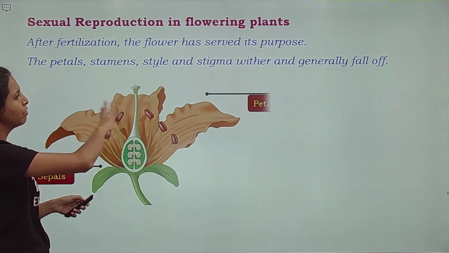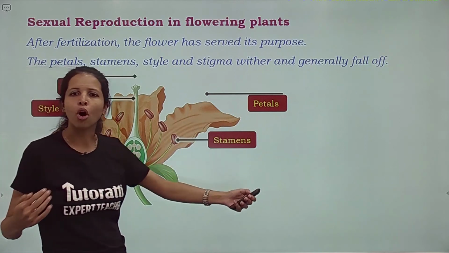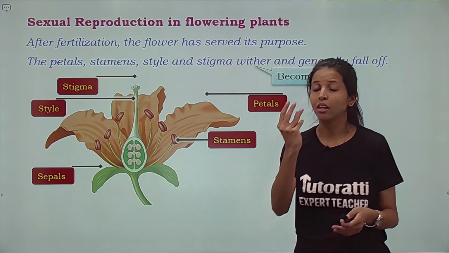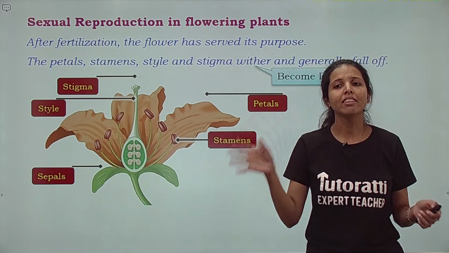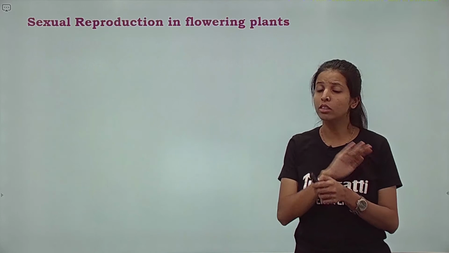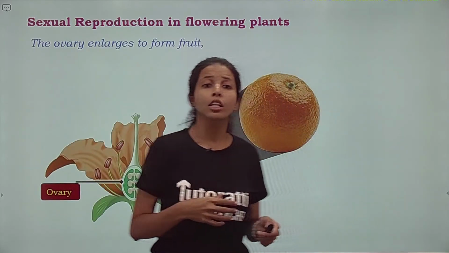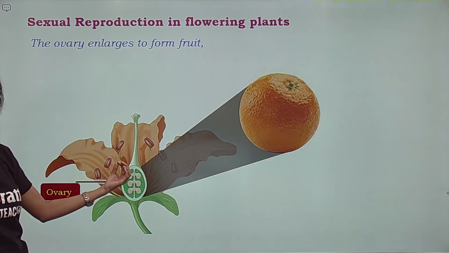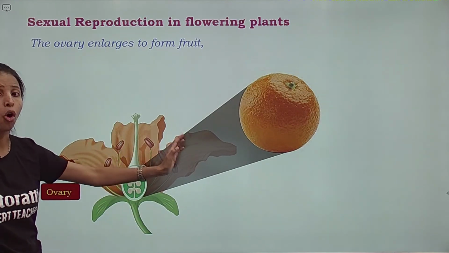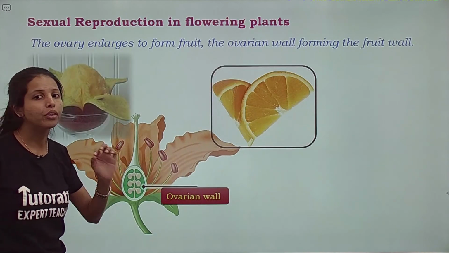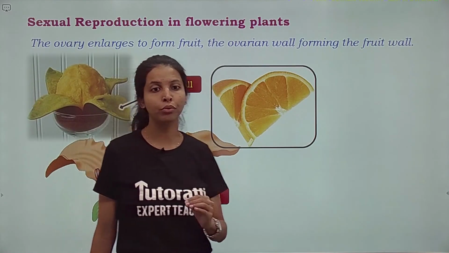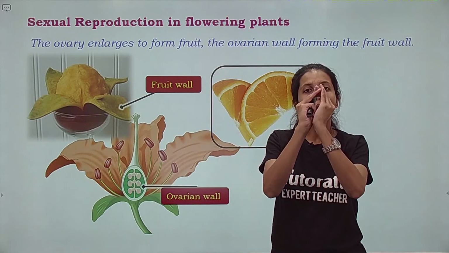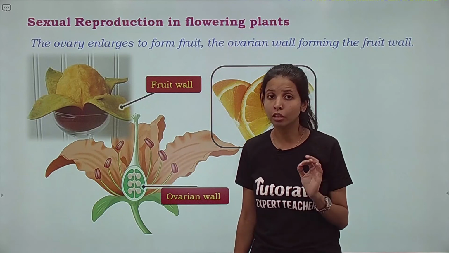The parts of the flower that you see are going to fall off, they are going to dry off. Petals, stamens, style, stigma, they wither away, they dry and they are going to fall off because the purpose has been fulfilled. The ovary, the bottom swollen part we know, right? The ovary is going to later enlarge to form a fruit. The ovarian wall is going to form the fruit wall. I repeat one more time. Ovary turns into fruit, ovarian wall becomes the fruit wall.